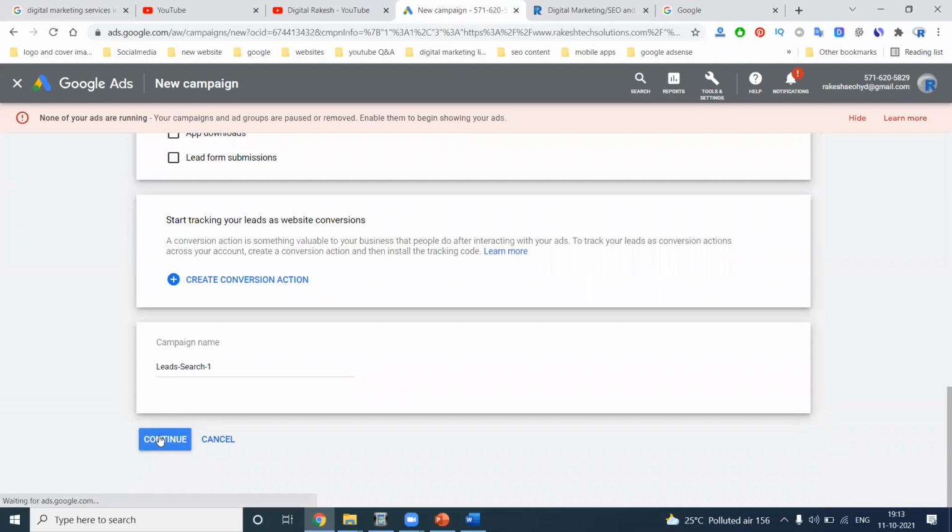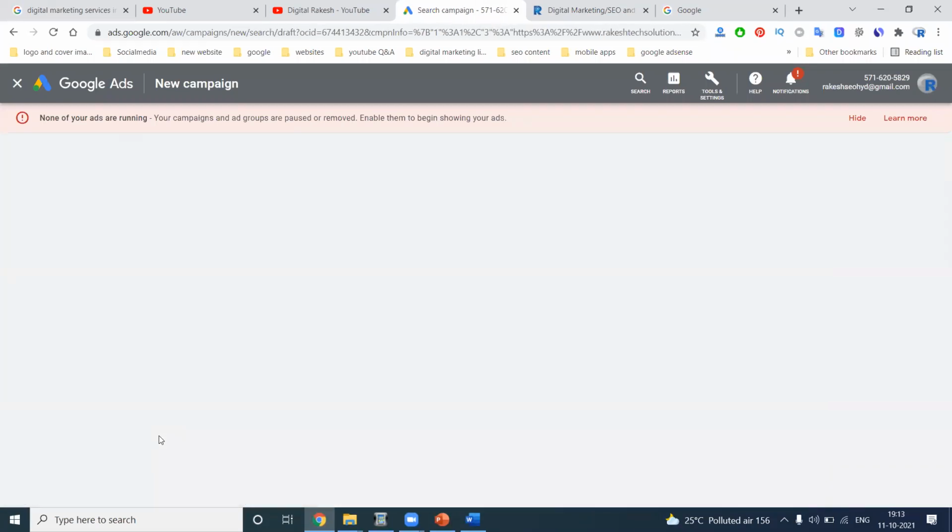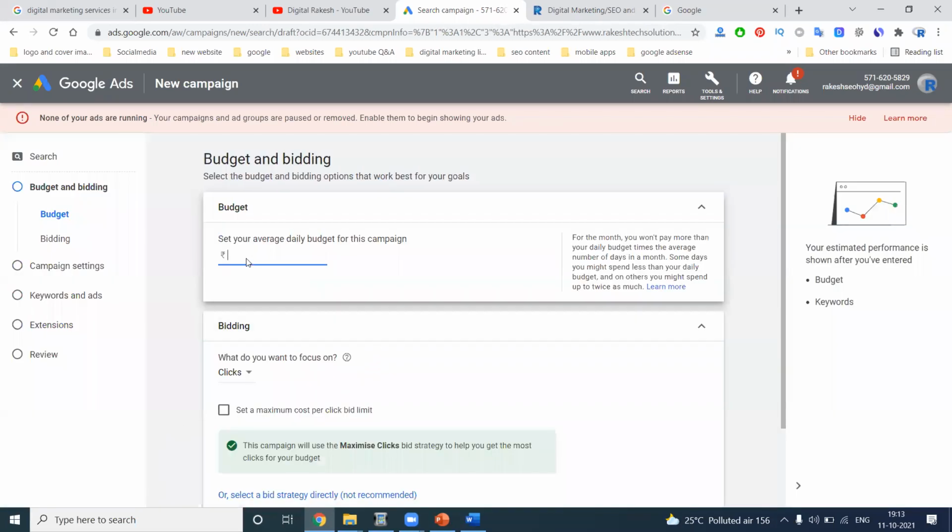Click continue. So what am I adding? Only the website number and phone number. Next, what is that? Budget. What will the budget be? 500. So the budget is 500.